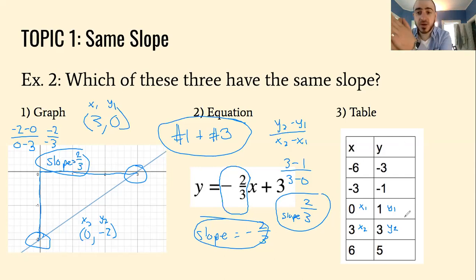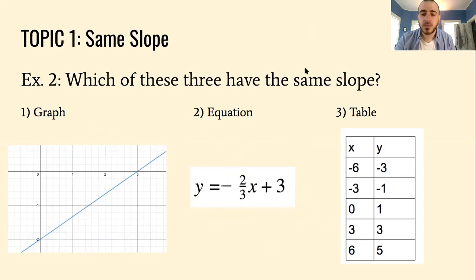If the numbers are both increasing, that means it's a positive slope. If the x values were increasing, but the y values were decreasing, then you know it's a negative slope. So just something to be aware of. Okay, so again, if you want to take your notes, pause the video here, and I'm going to move on. Okay.